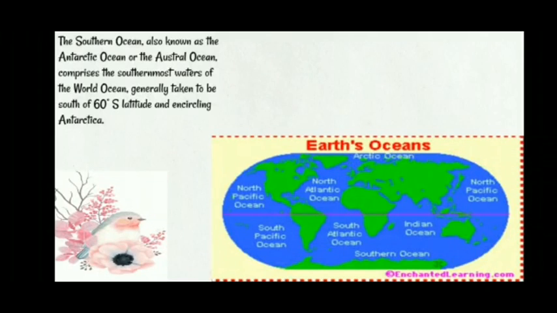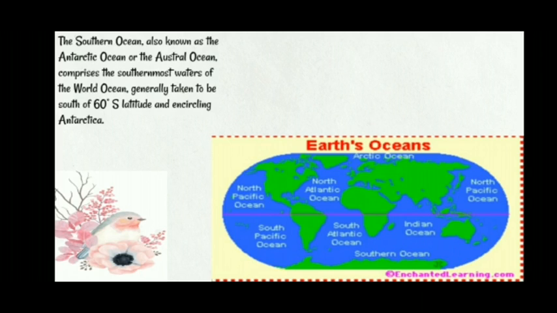The Southern Ocean, also known as the Antarctic Ocean or the Austral Ocean, comprises the southernmost waters of the world ocean, generally taken to be south of 60 degrees south latitude and encircling Antarctica.